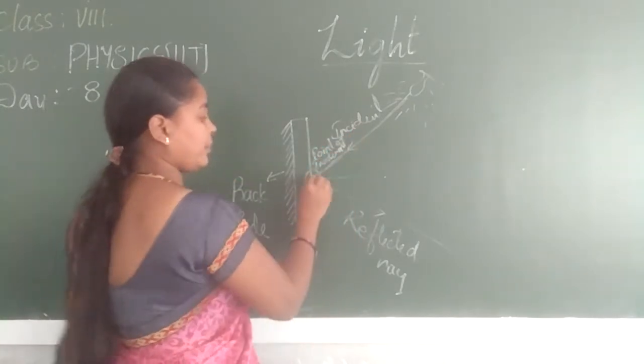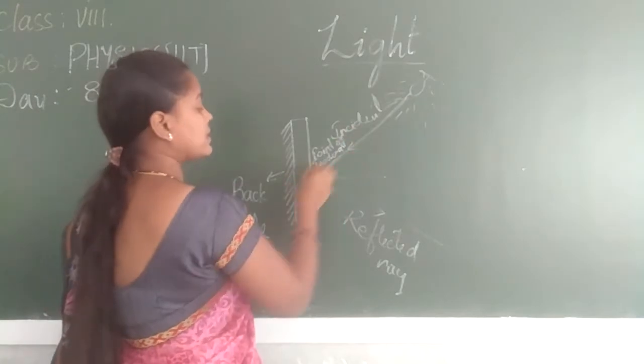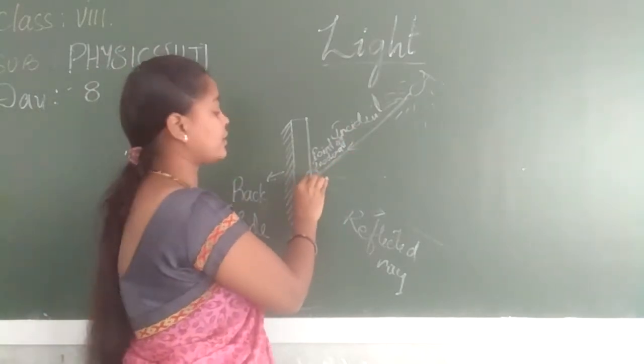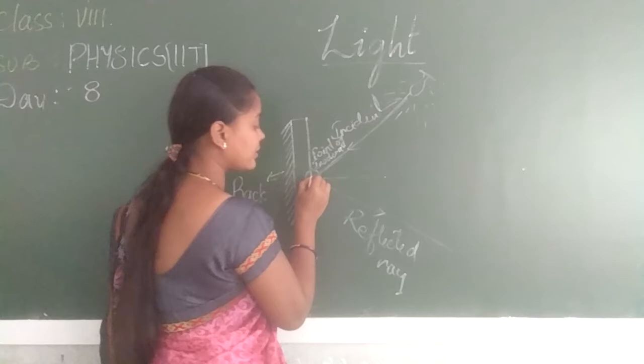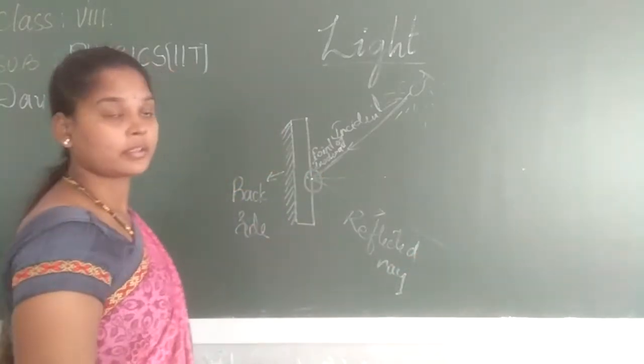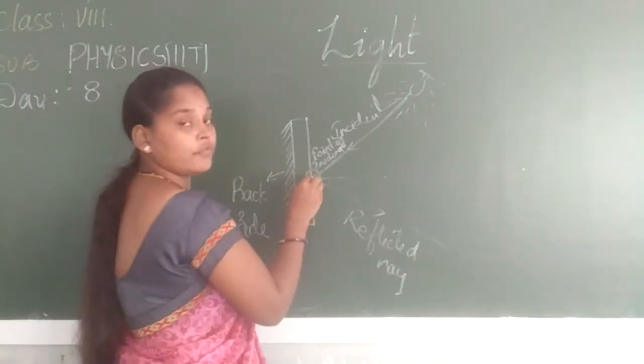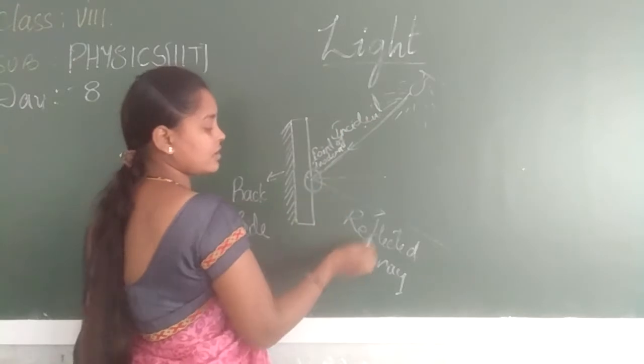The point where the incident ray is touching the mirror, or the point at which the reflected ray bounces back, is called the point of incidence. This is called the incident ray and this is called the reflected ray.